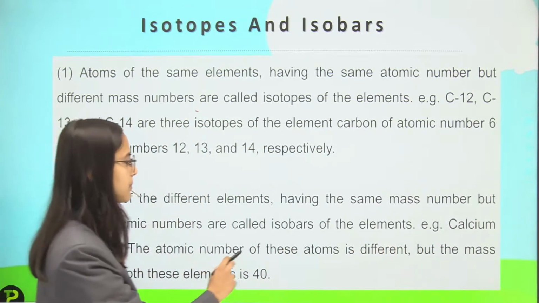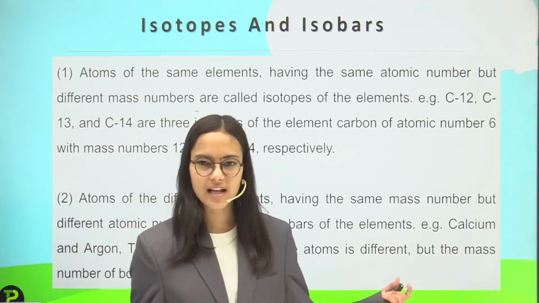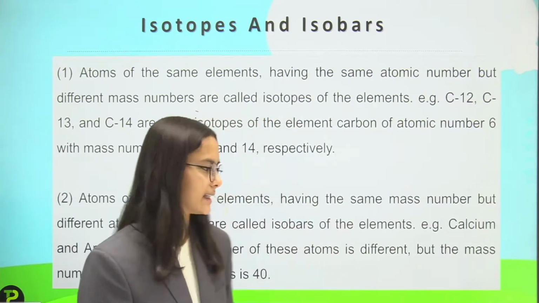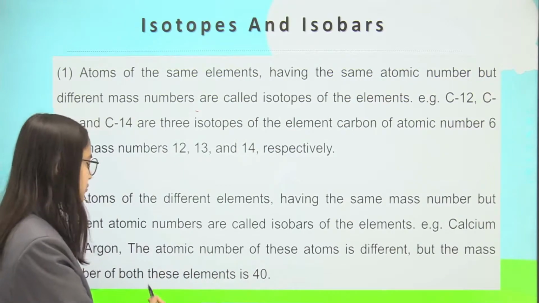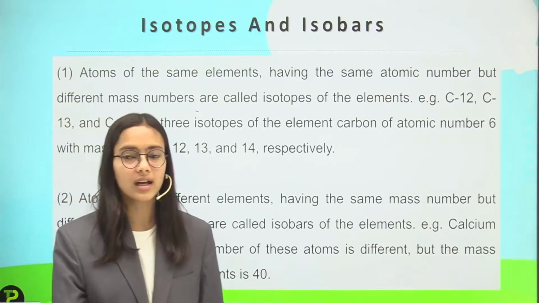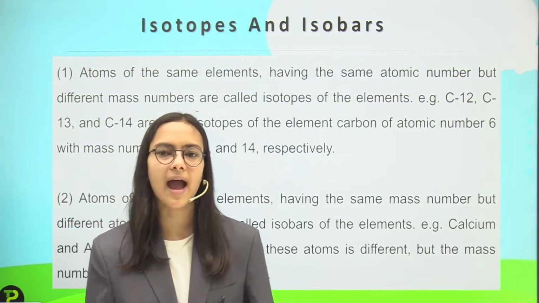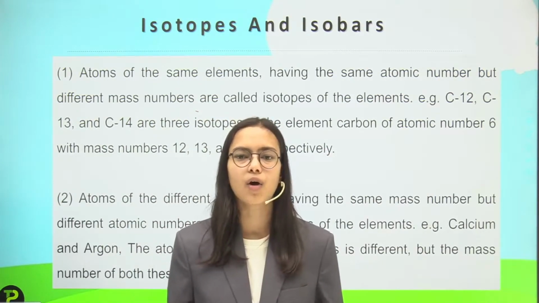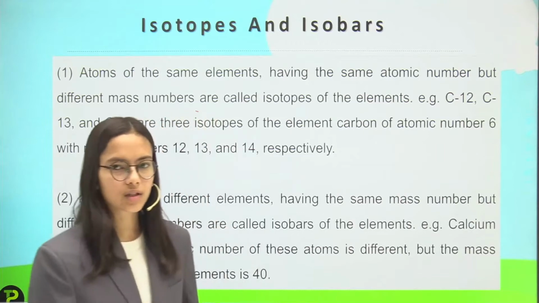The atomic number of these atoms is different. Calcium has the atomic number 20 and argon has the atomic number 18. But the mass number of both these elements is 40. So if the mass number is the same and the atomic number is different, they both come under the category of isobars. So this was it.